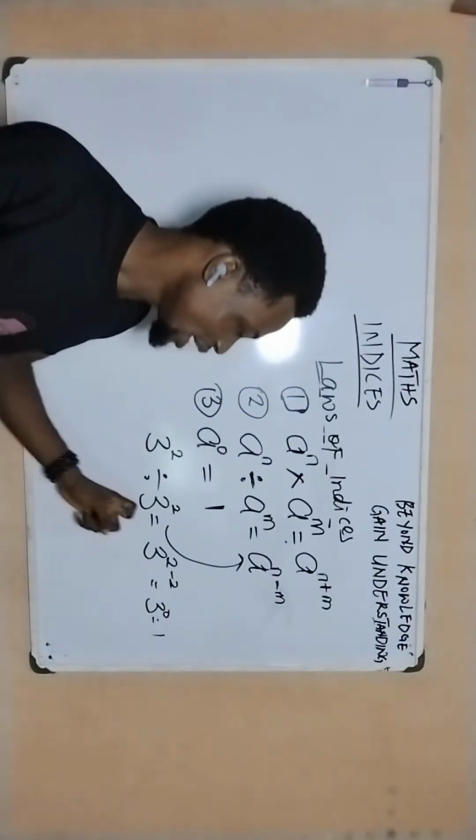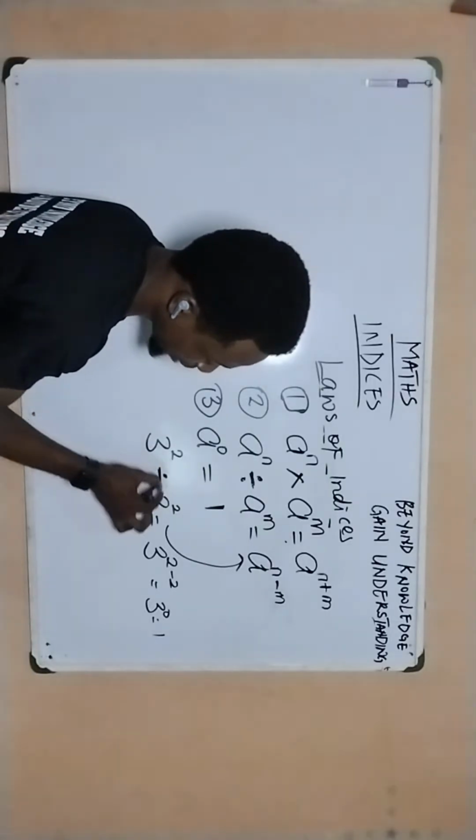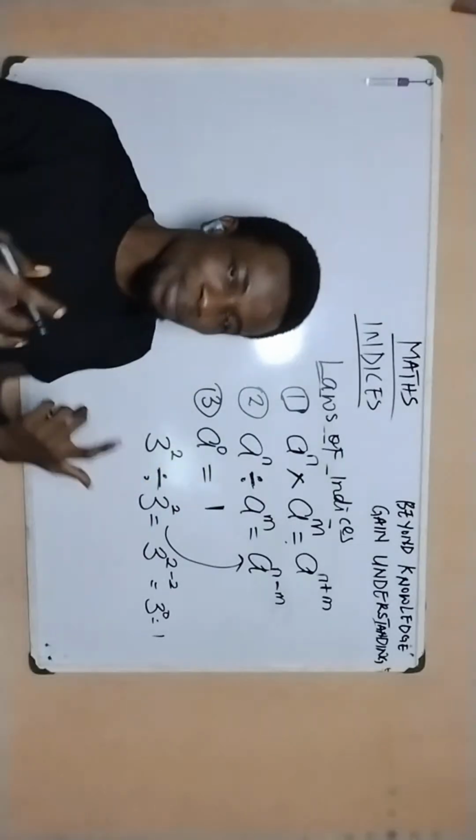But instead of going through this route, I'll go a different route. This 3 raised to the power of 2 divided by 3 raised to the power of 2 is still the same thing as what?